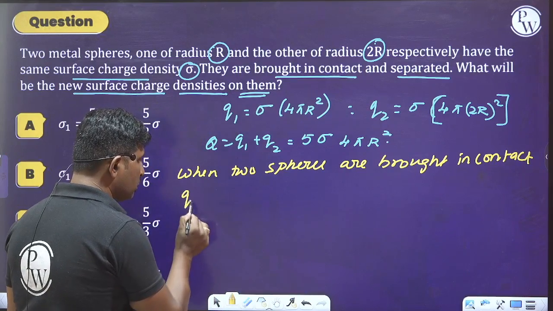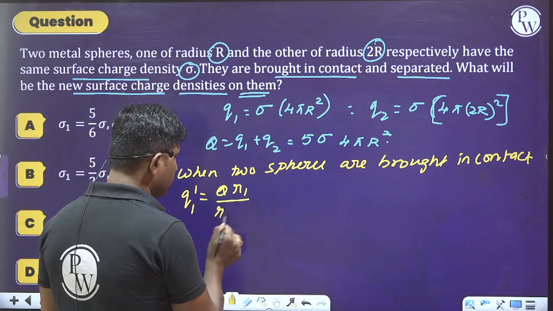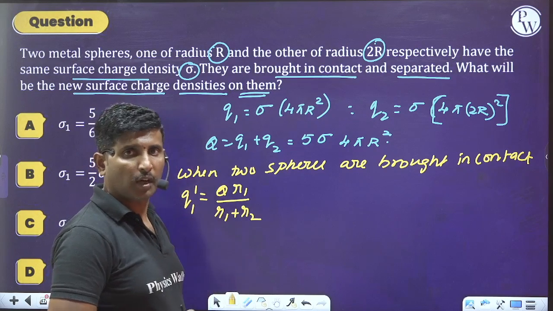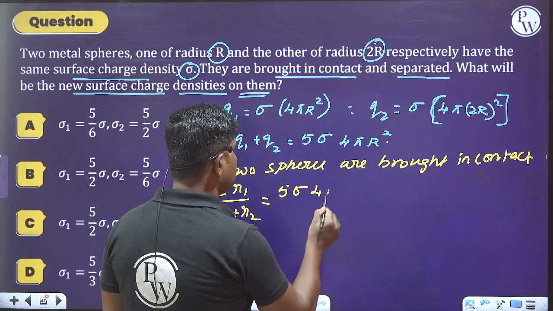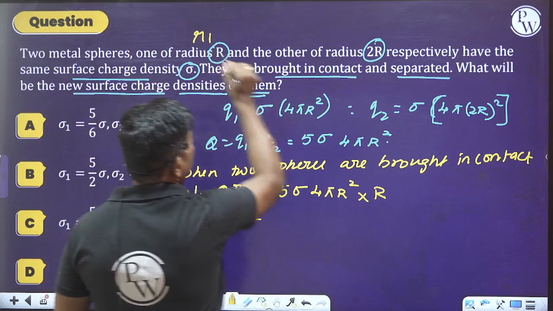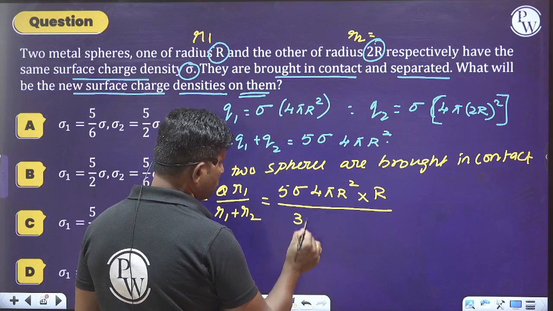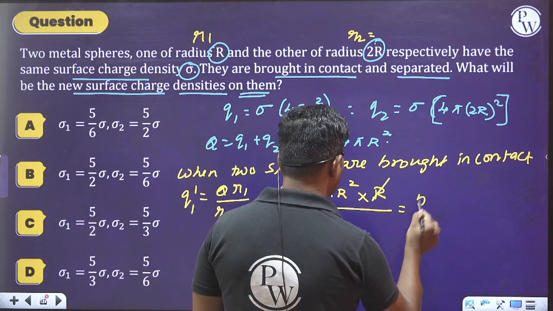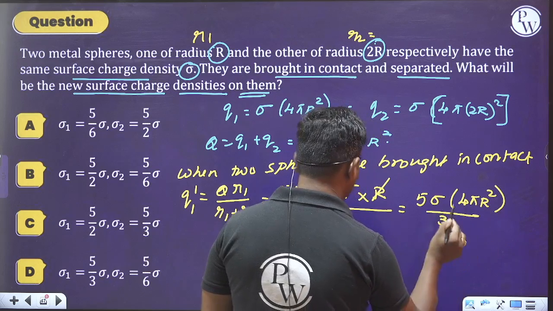Therefore, what is the new charge on the first sphere? It can be written as Q into R1 divided by R1 plus R2. I have given this and proved this as a shortcut formula. If you want, you can go and check it. What is capital Q here? 5 into sigma into 4 pi capital R square. R1 is capital R and R2 is equal to 2R. Therefore R plus 2R is 3R, so R will get cancelled. Then you will get 5 sigma into 4 pi capital R square divided by 3.